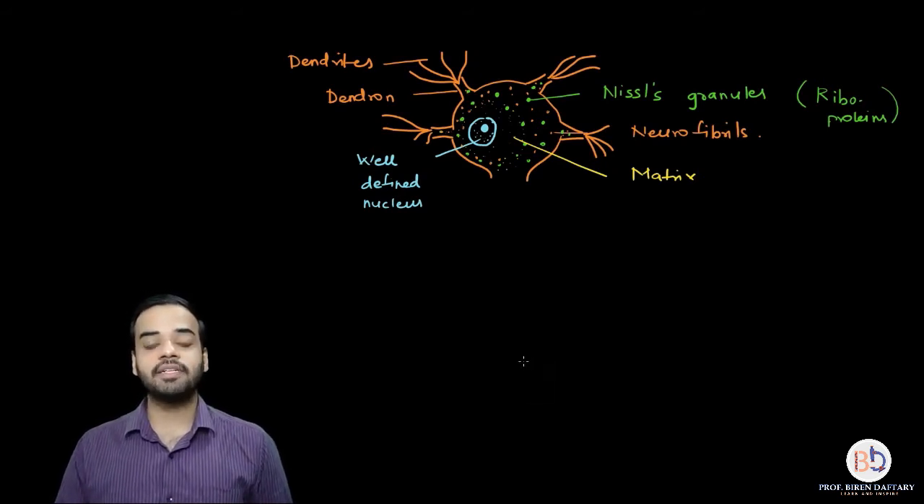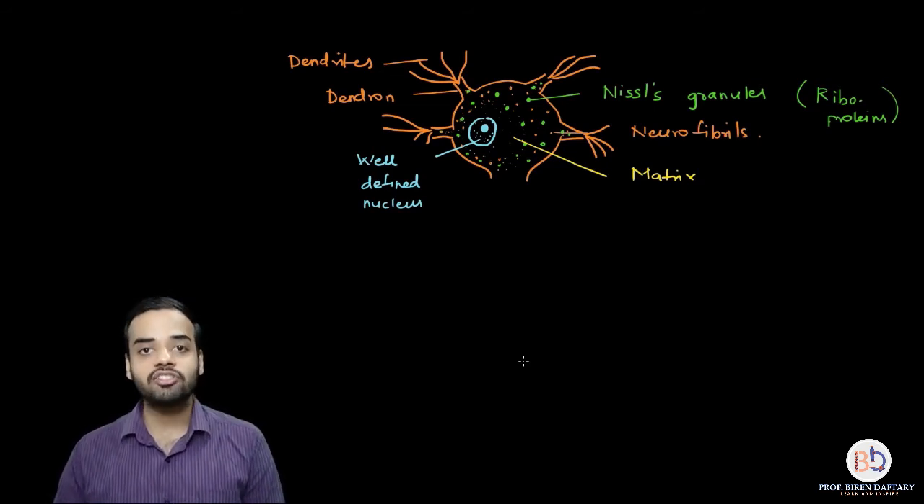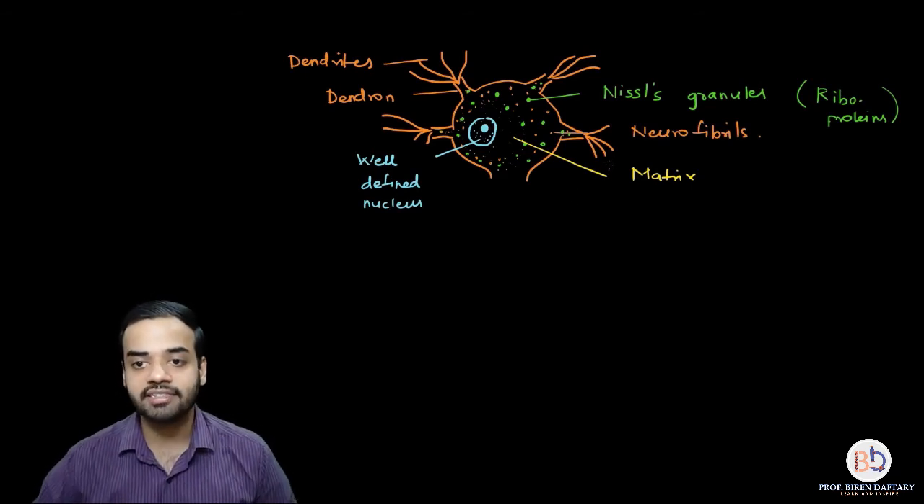The next fibers are called the axon. Normally in a neuron there is only a single axon present. It is the longest of all the fibers. So let us start and draw the axon over here.